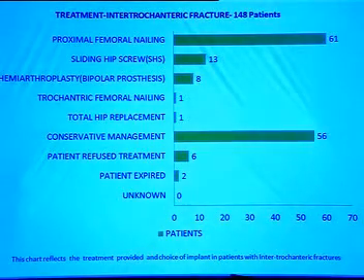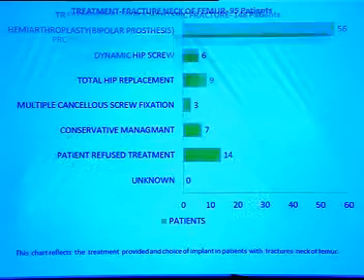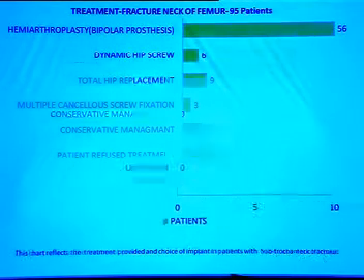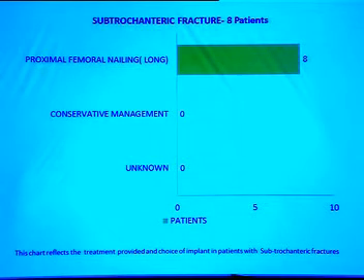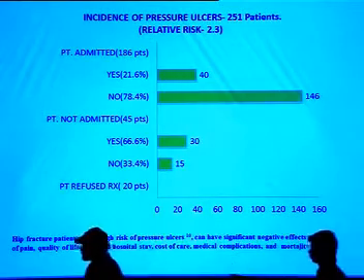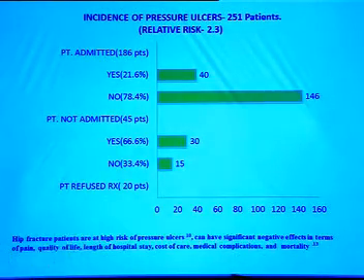148 intertrochanteric fractures, proximal femoral nailing was preferred. In neck of femur, hemiarthroplasty in 56 patients was preferred. Subtrochanteric, 8 patients, all operated with long proximal femoral nail. Incidence of pressure ulcers, relative risk 2.3: patients admitted 21.6% pressure sore, not admitted 66.6%.